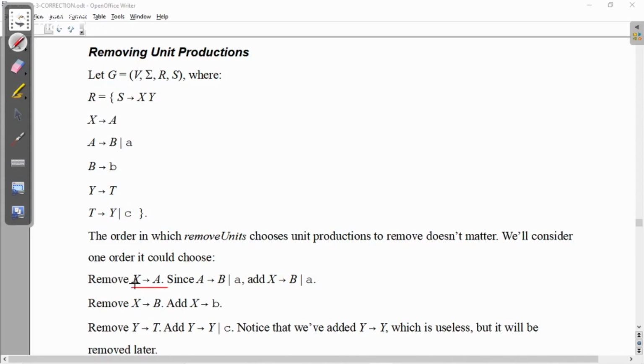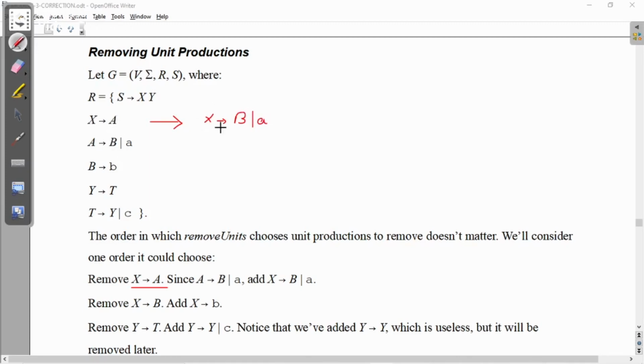Since A gives B or a, X can give you B or a. If I remove this, X can still substitute this A's production here. So that will give me X gives B or a.